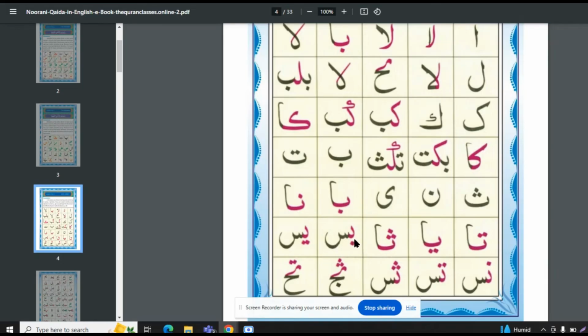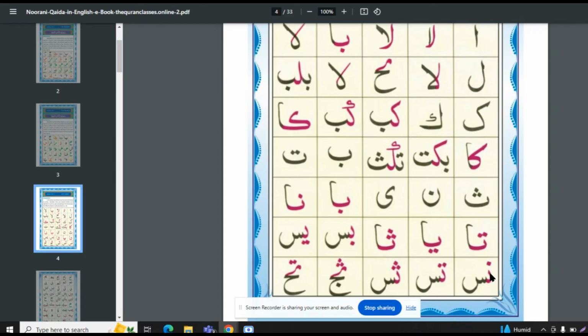Ba sin. This pink one is the ba and black one is the sin. Ba shape is the half shape and sin shape is the full shape. Ya sin. This pink one is the ya and black one is the sin. Ya shape is the half shape and sin shape is almost full shape.